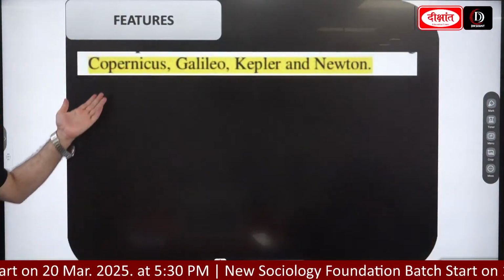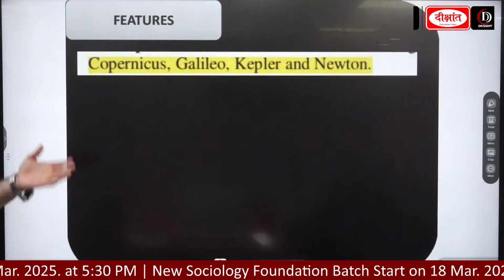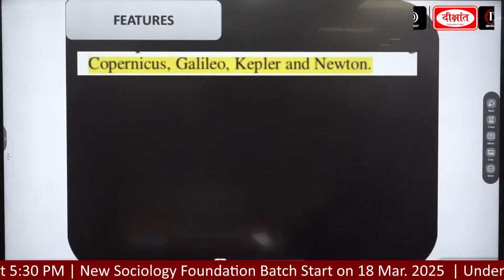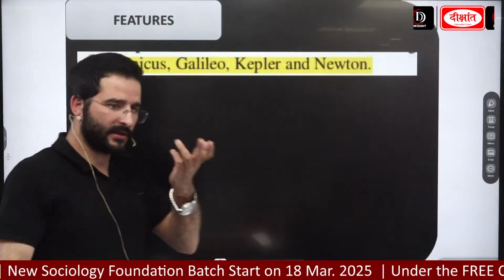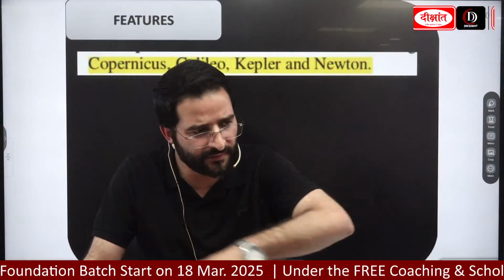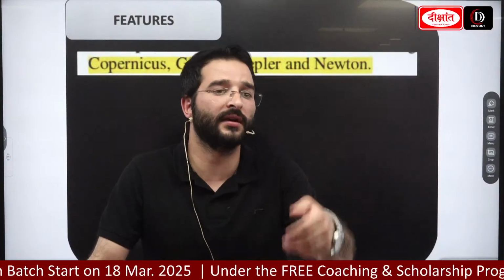Guys, when we look at Copernicus, Galileo, Kepler, as well as Newton, they were the pioneers of this Renaissance, or they were the pioneers of this age. For example, when we look at the study of the universe or the planet Earth or the sun, we used to believe that the Earth is flat. Or for example, we used to believe in the geocentric view.